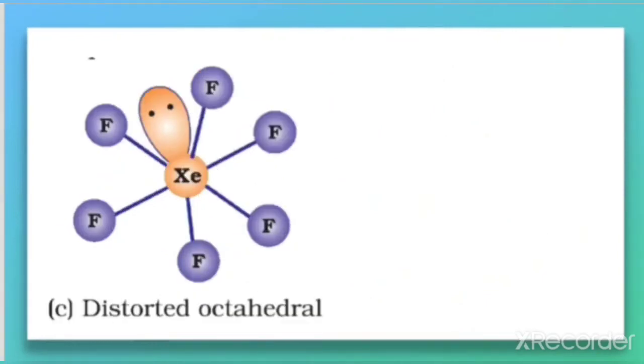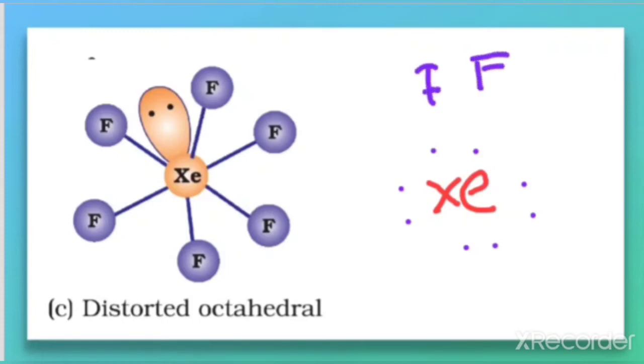Next, XeF6. In this, the central atom is Xe. So we'll make Xe in the center, and here there are a total of 8 electrons in the valence shell. 6 fluorines are there in this compound, so we'll write 6 fluorine here. This is 2, 3, 4, 5, 6 fluorines. We need to make 6 fluorine.